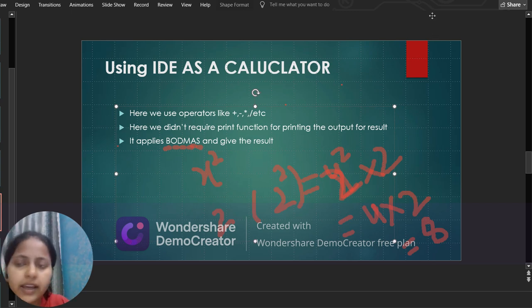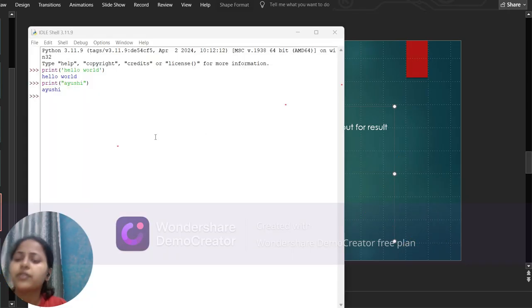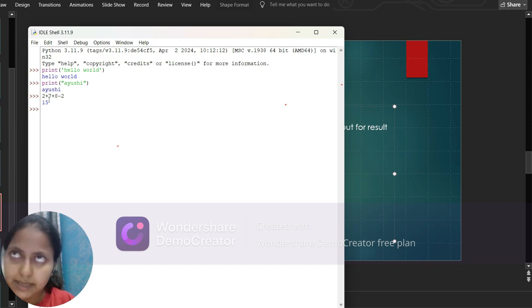Now if I have opened my IDE, and if I want to do a mathematical calculation like 4 plus 7 plus 8 minus 2, sorry, not underscore, it's minus. So the answer is 15. You can just calculate and understand: 4 plus 7 is 11, 11 plus 8 is 19, 19 minus 2 will be 17.